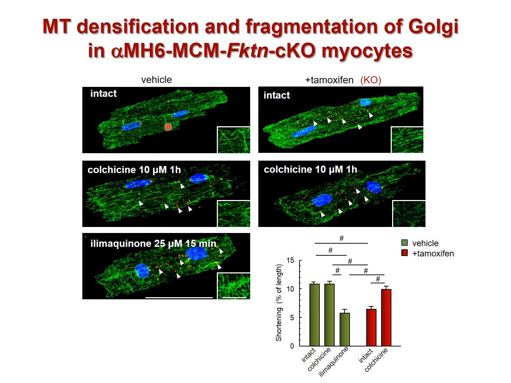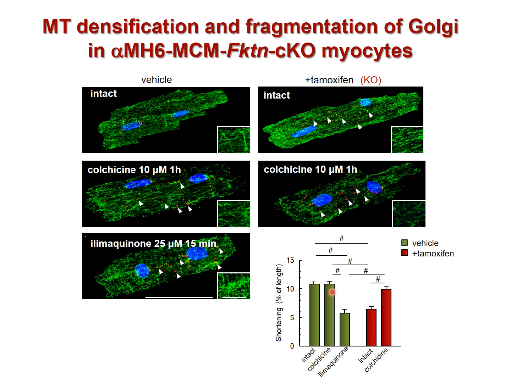Next, the Golgi apparatus, a major site for the nucleation of microtubules. This red signal indicates the Golgi apparatus. CKO myocytes show abnormal fragmentation of the Golgi apparatus. Interestingly, colchicine treatment induced fragmentation of the Golgi, but had no effect on myocyte contractility.